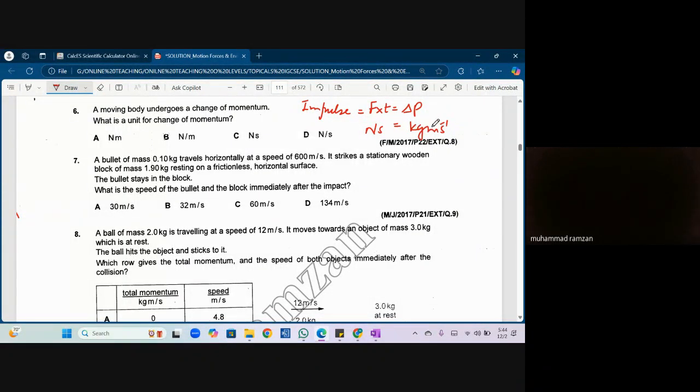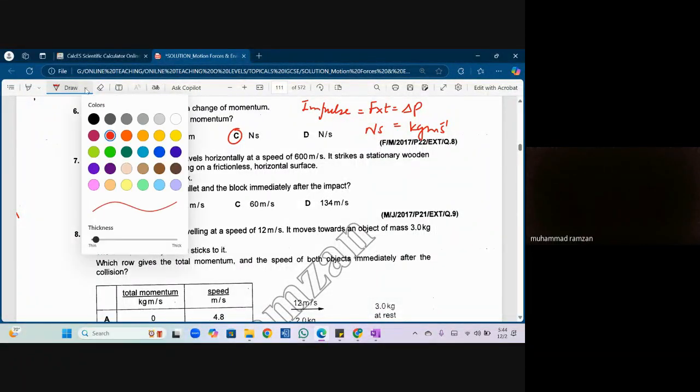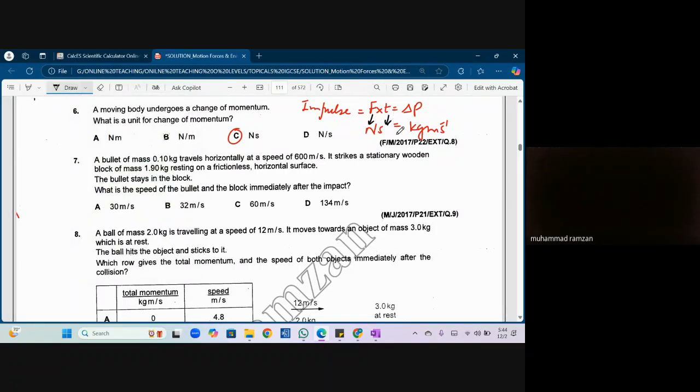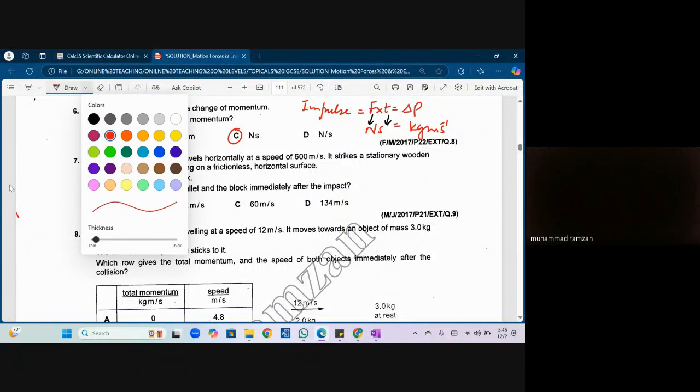First of all, I'll go for kg meters per second. Is there any kg meters per second option here? No. What is it? Newton second. How do I know that it will be Newton second? The SI unit for force is what? Newton. SI unit for time is what? Second. So it is what? Newton second. Is that clear?